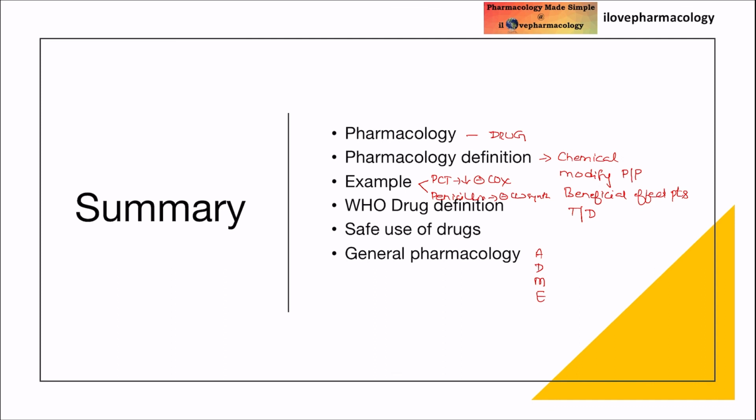And also under general pharmacology, you are going to see the toxicities, drug interaction, preclinical and clinical evaluation. So this was about the general concept of general pharmacology.